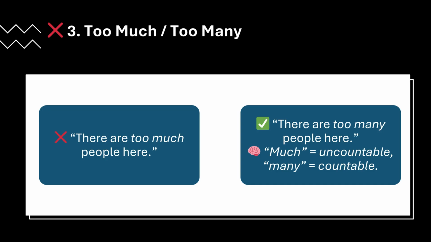The third mistake that we commonly make is the difference between too much and too many. For example, there are too much people here. No, that's wrong. There are too many people here. That's right. Now, what is the rule here? Much we use for uncountable things, and many we use for countable things. Now, people here is countable, so we're gonna use many. There are too many people here.